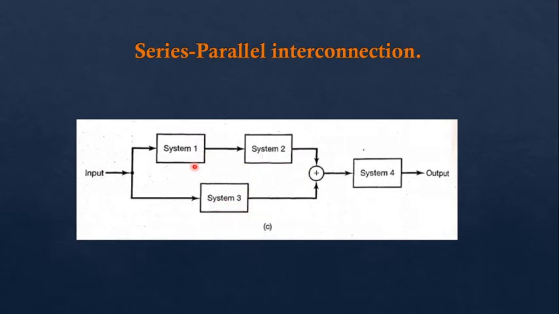So the outputs of system number 2 and system number 3 are added up, and this is also the input for system number 4, and the output of system number 4 is our final output. So this is the basic type of series parallel interconnection. Real life applications may look more complicated than this, but this is for the basic understanding of how we are going to connect our systems.